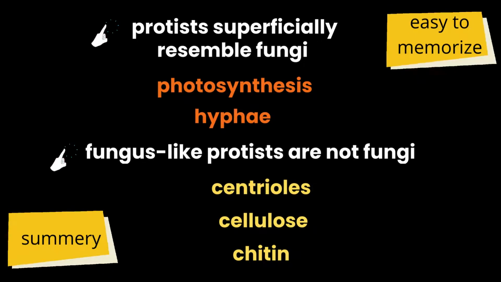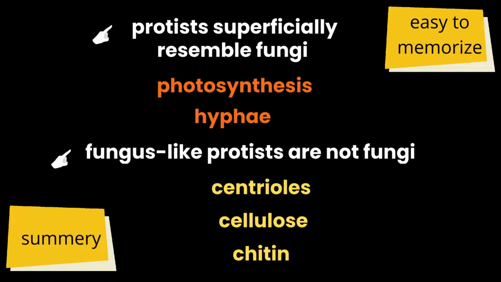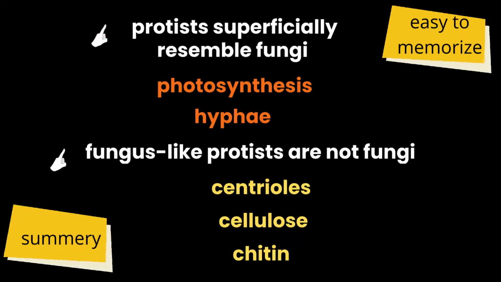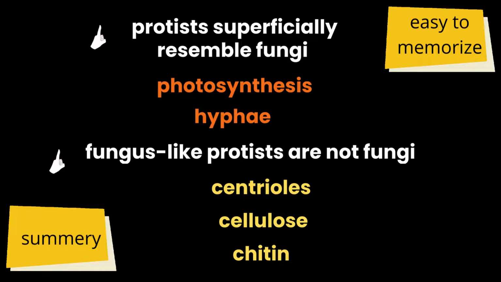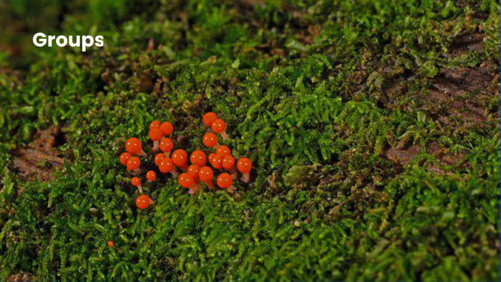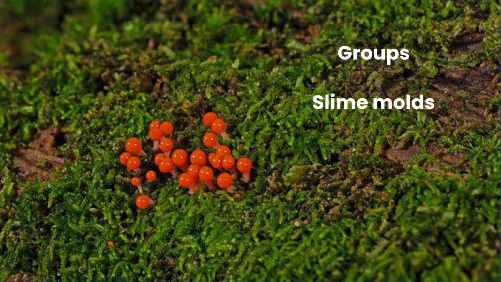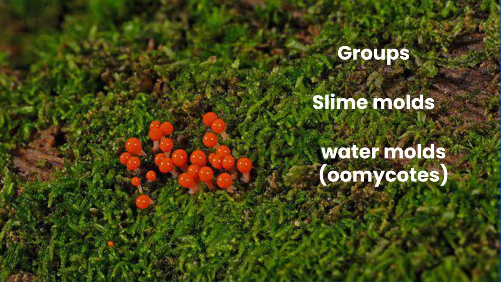The similarities are that both are not photosynthetic and both have a body of thread like structure that is called hyphae. Fungus like protists are not fungi because fungus like protists have centrioles and their cell wall is made up of cellulose. Fungi don't have centrioles and their cell wall is made up of chitin. Fungus like protists have two major groups: slime mold and water mold.